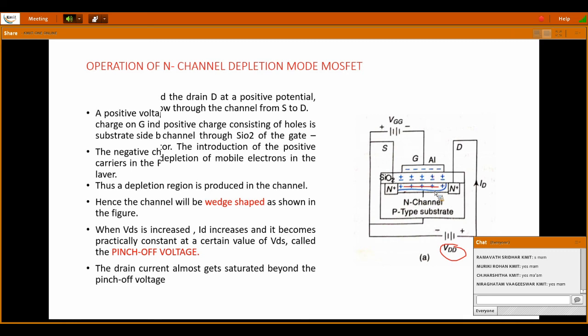If the electrons don't move, current will not flow from drain to source. So you need to understand that in depletion mode MOSFET, the negative supply is preventing the flow of current. It is decreasing the conductivity.